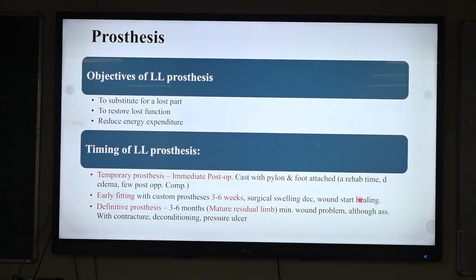Now we'll discuss the lower limb prosthesis. The objective of lower limb prosthesis is to substitute the body part to restore the function and to minimize the energy expenditure, and the timing of when we should prescribe the prosthesis.